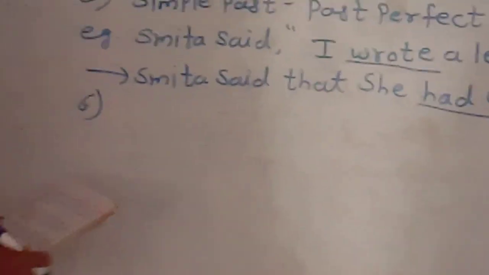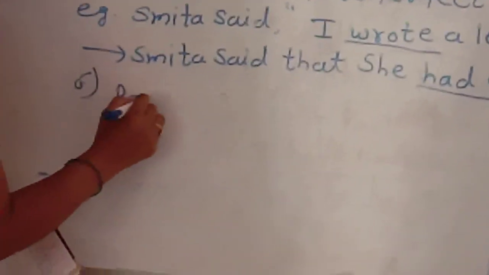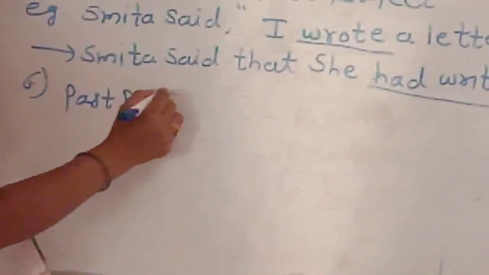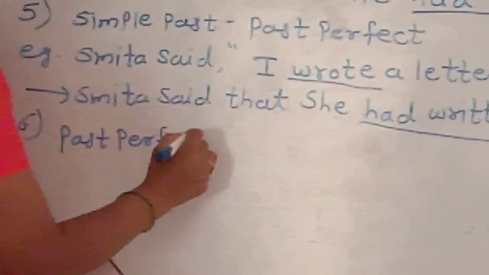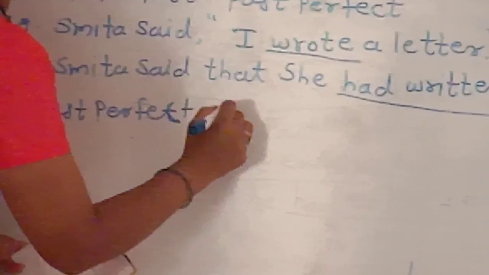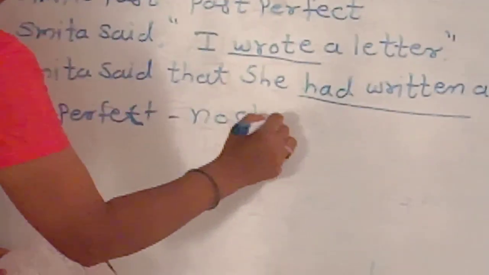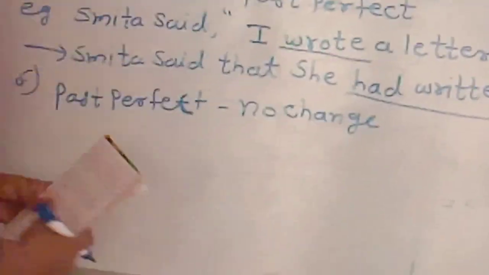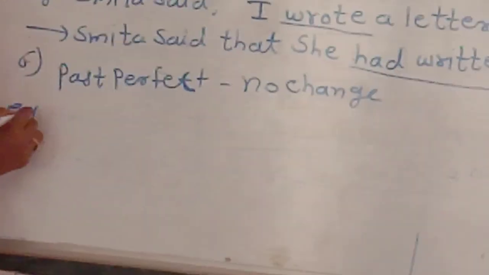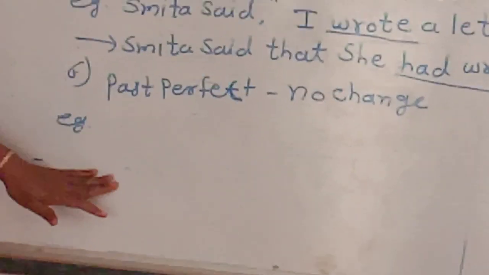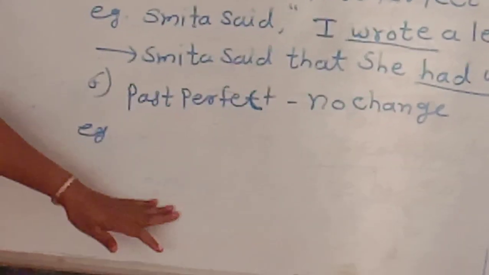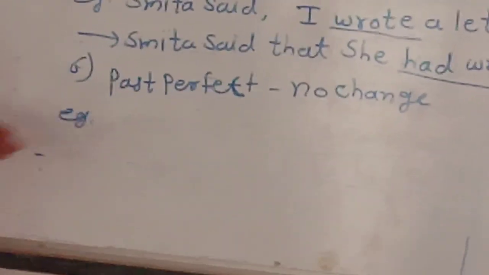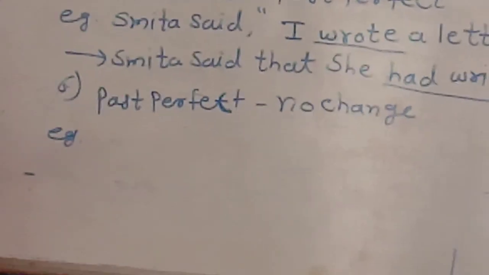Now number 6, past perfect. Past perfect, there is no change, it remains same. Means if the direct sentence is in past perfect, in indirect sentence it remains same. Means the tense of the verb has no change.